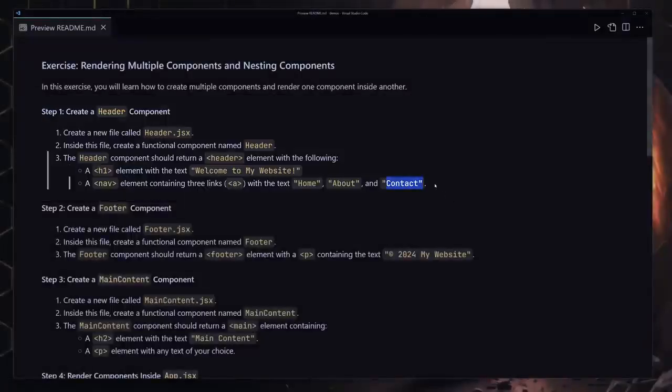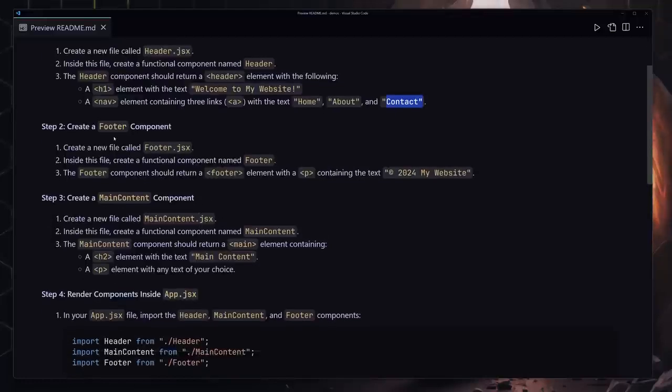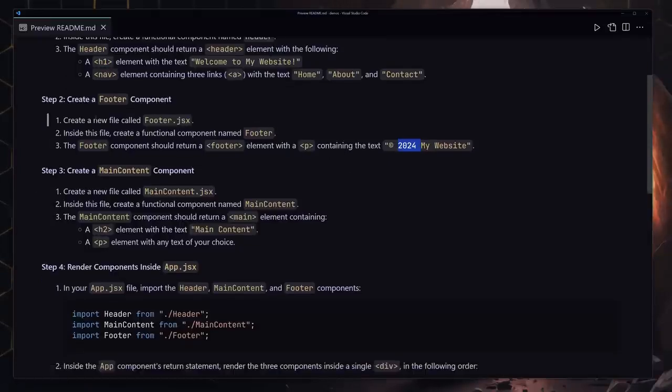Okay, so if you want to give it a shot right now, you can totally go ahead and give it a shot, but now I'm going to explain these two and then I'm going to give you my solution. The next thing that you have to do is create a footer.jsx file and create your functional component inside there, and it will only return the footer element, and inside that footer element you're going to be providing a paragraph which will say copyright 2024, or it should be 2025, my bad. But yeah, you can provide basically anything that you like, but in my case I'm going to specify copyright 2024 or 25 and my website, and that's the second part.